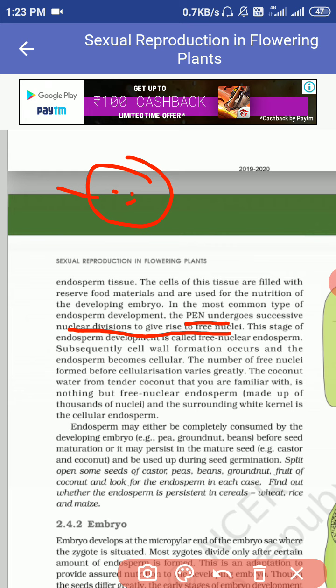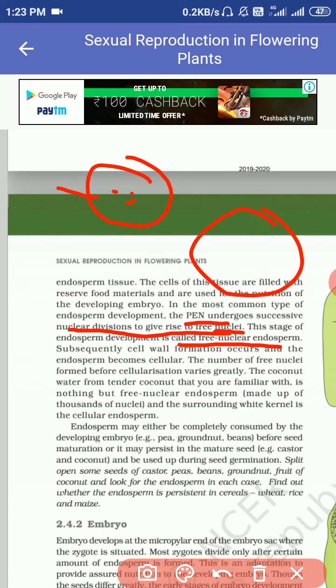We are talking about the coconut, otherwise it will form a solid mass. At this stage it is known as free nuclear division. The nucleus divides 1 to 2, then 3, then 4, but there is no formation of cell wall around it. So there is a free nuclear endosperm. The water of the coconut is actually the endosperm, and the white kernel of the coconut is also endosperm.